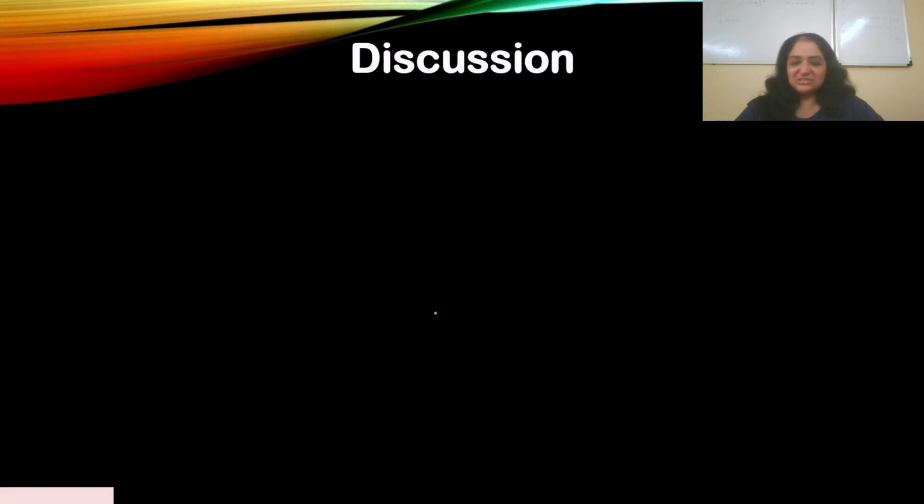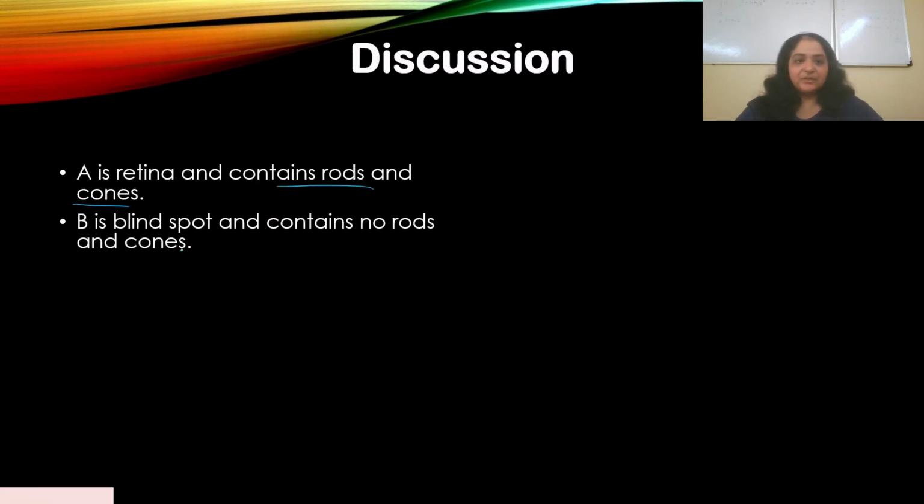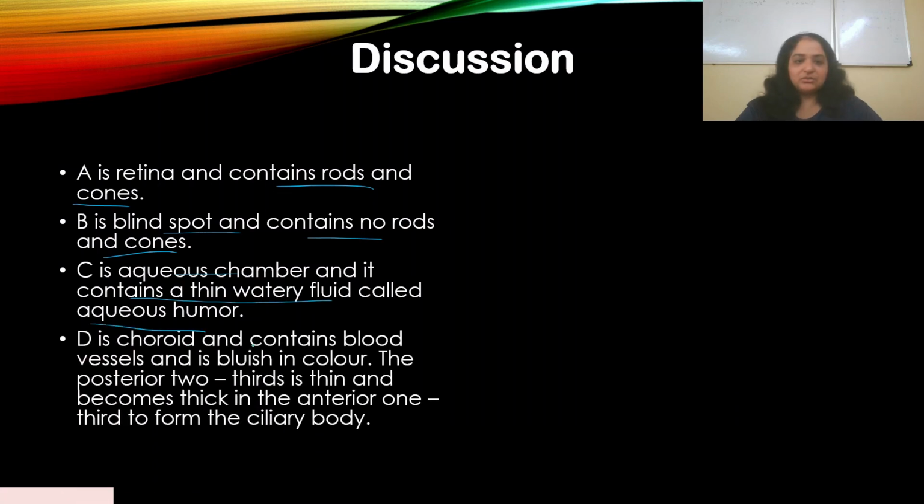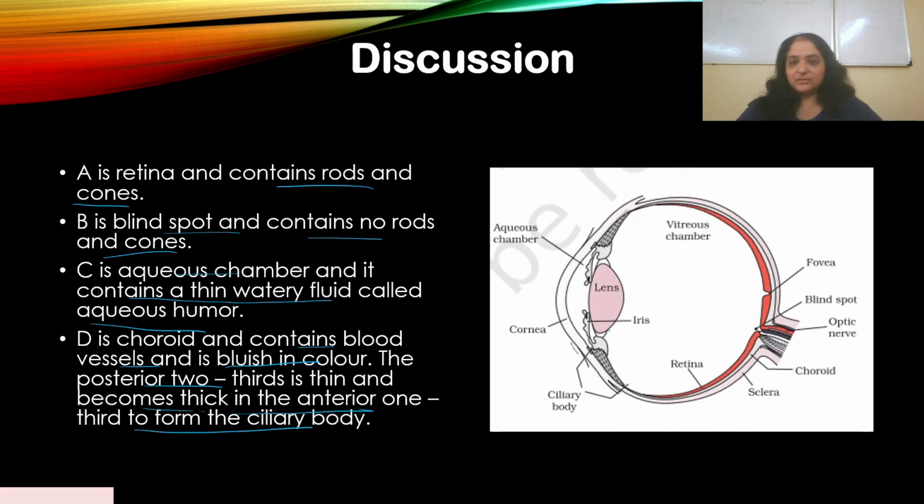We go to the discussion. A is retina and contains rods and cones. B is the blind spot, which contains no rods and cones. C is the aqueous chamber and contains a thin watery fluid called aqueous humor. D is choroid and contains blood vessels and is bluish in color. The posterior two-thirds is thin and becomes thick in the anterior one-third to form the ciliary body. So it's a statement from NCERT.